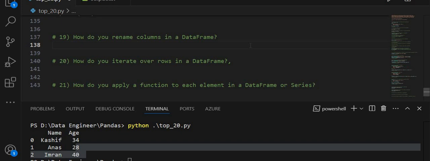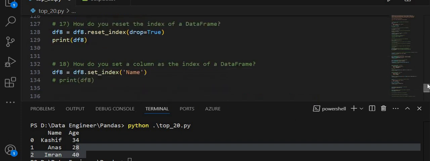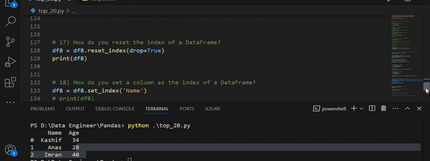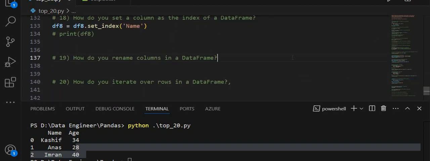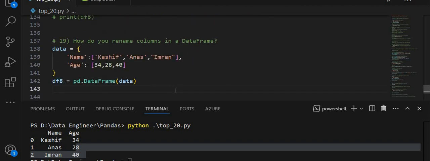The next question is, how do you rename columns in a data frame? For that, I am going to copy my old data frame. The name of the data frame is df8. I am copying this and using it again to solve this question. My task is to rename the columns of this df8 data frame.